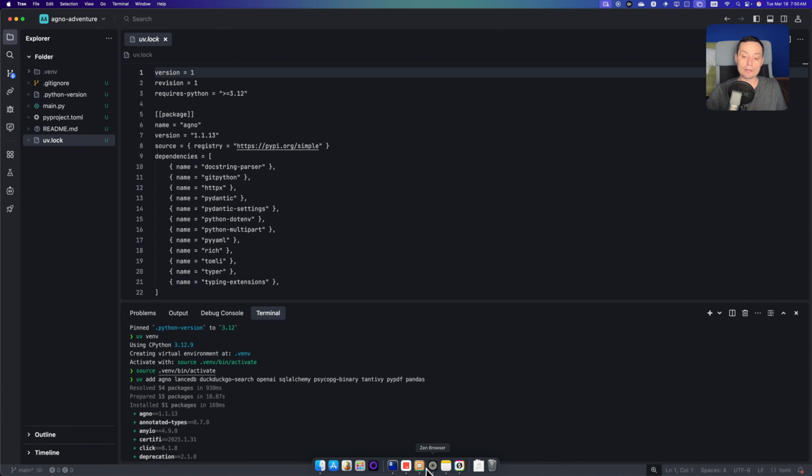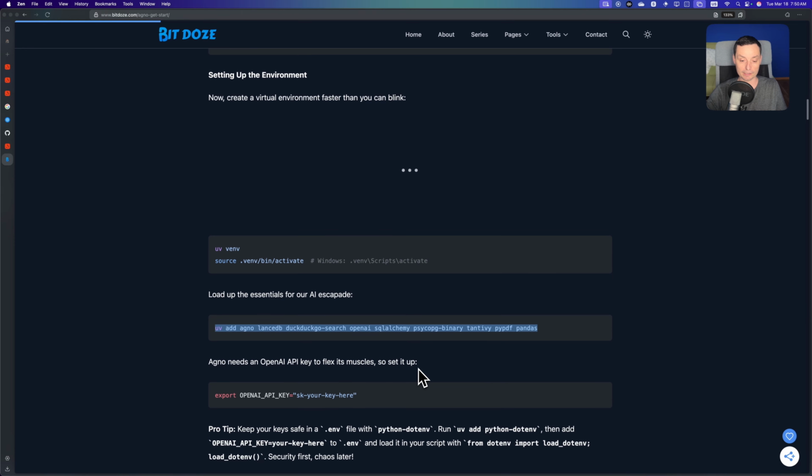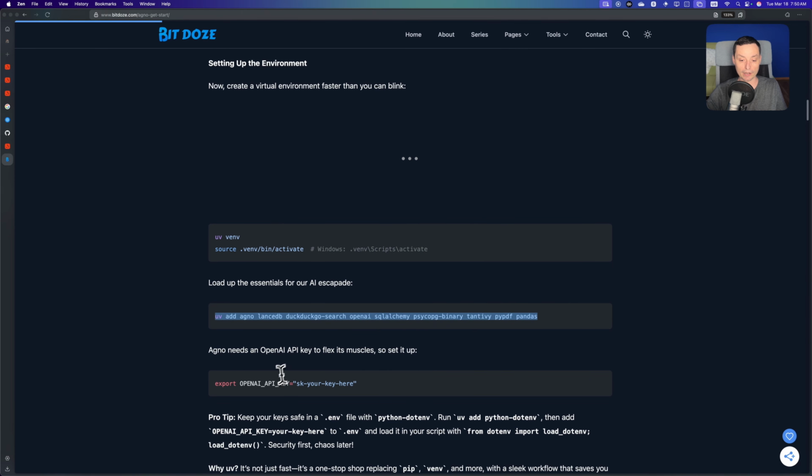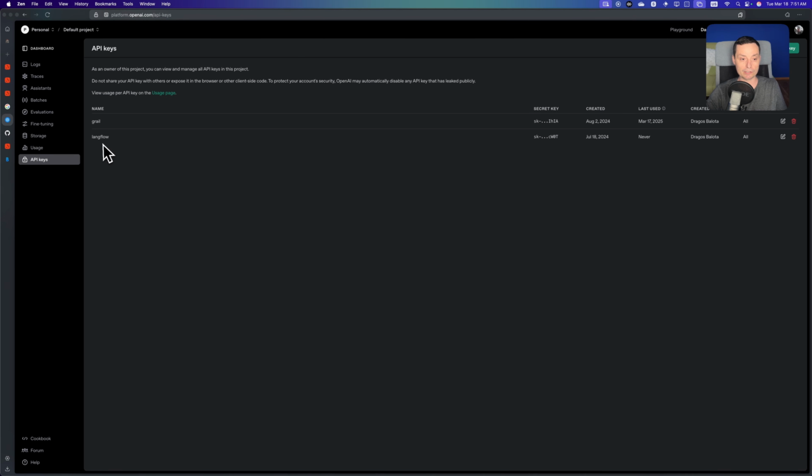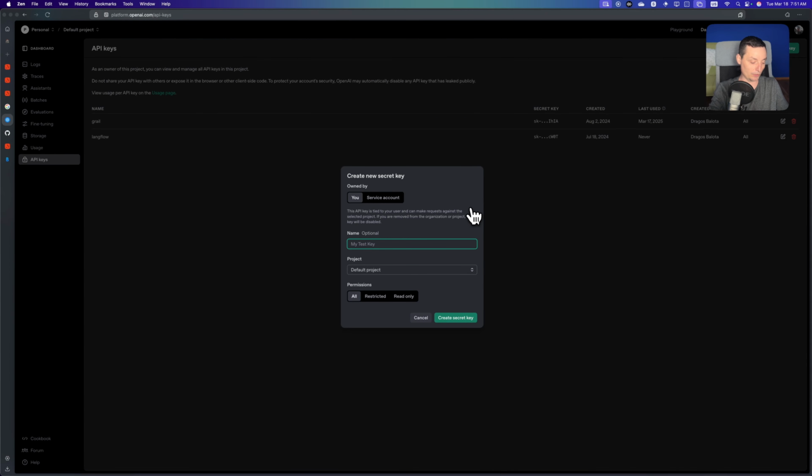Right now let's create an API key for OpenAI. Basically, we're going to export our API key. We're going to use OpenAI for this demonstration because we are going to need embeddings to add the PDF into the RAG database that we're going to create. I've already connected to OpenAI in here, and I will create a new key that will be used just for this, so we can test it.